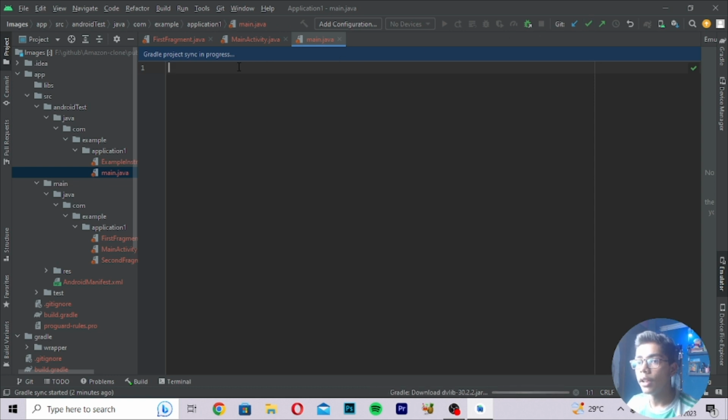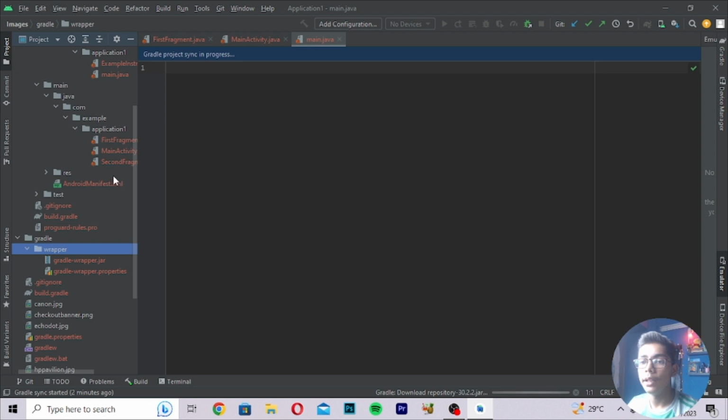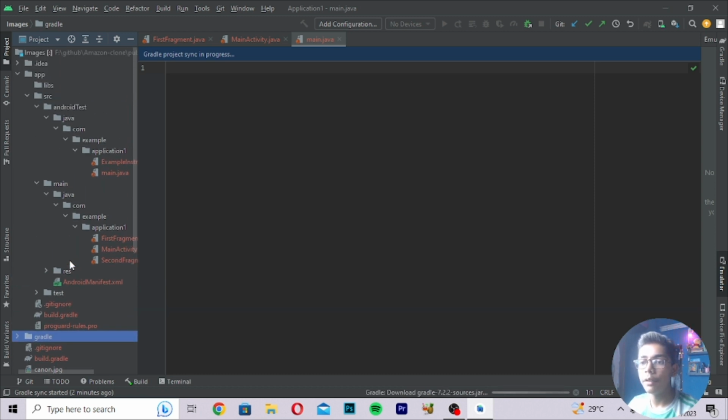For working with the designing here, you have to move on to the Gradle file. You can see this is the Gradle and wrapper files, which we get when we build our app, and when we have to combine our app to publish it on Play Store. So we use Gradle there. Gradle is only used for combining our app after we have built it, when we have to run it or publish it on Play Store.